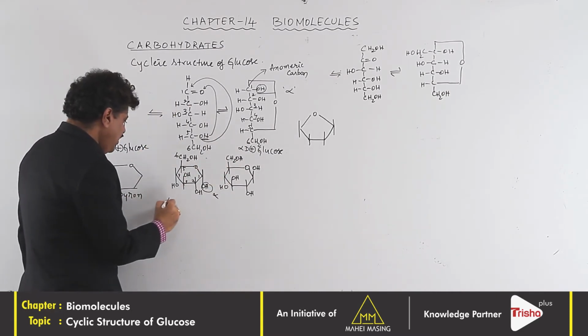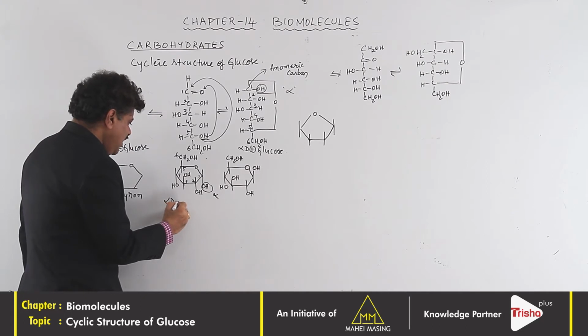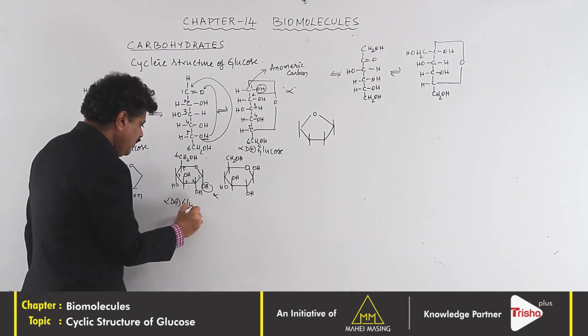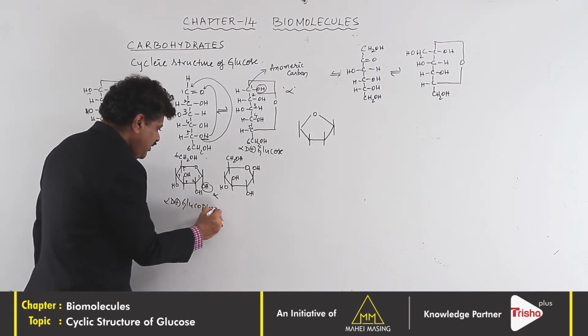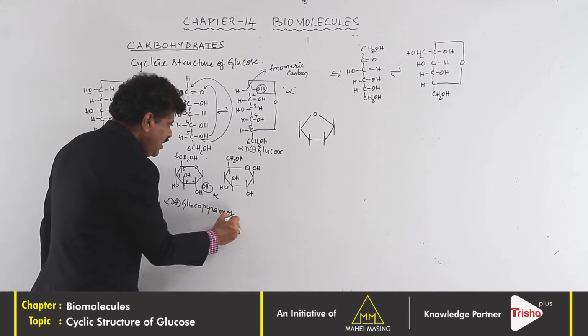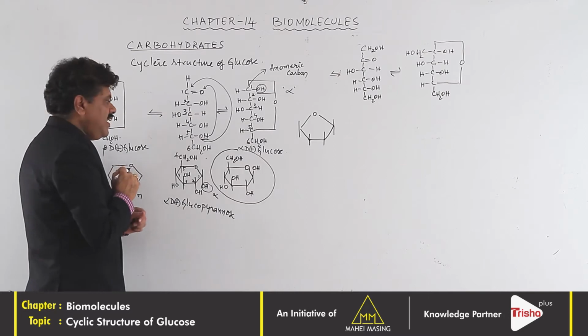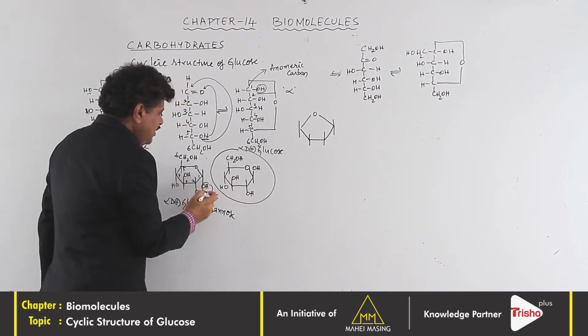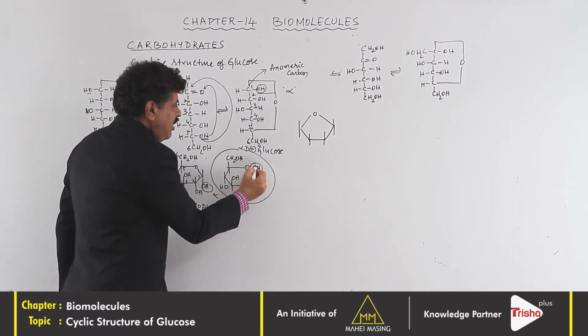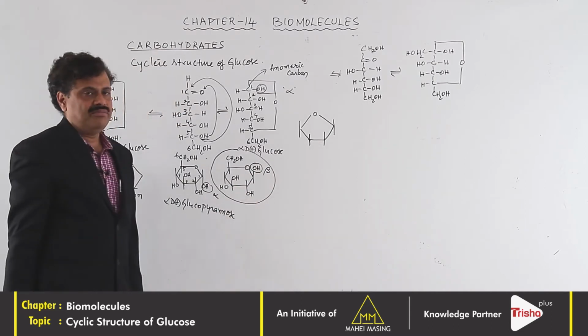Since it is a pyran ring, we call it alpha D plus glucopyranose. This is the beta form because the only change is that the OH group is present above. This is the beta form.